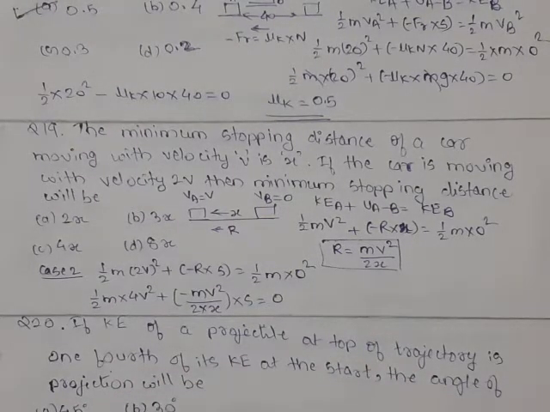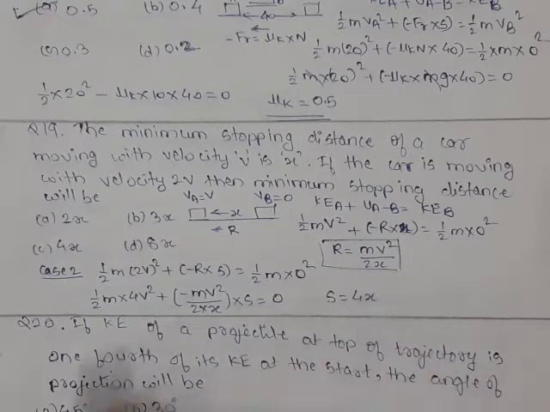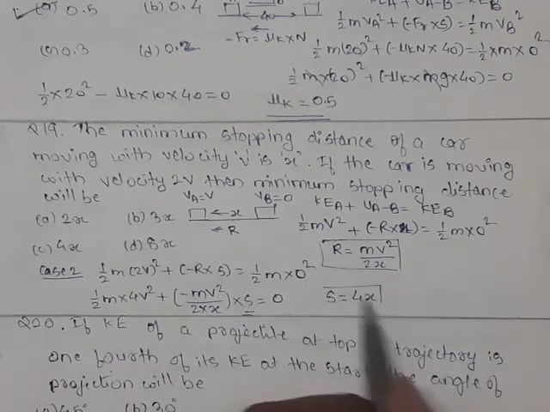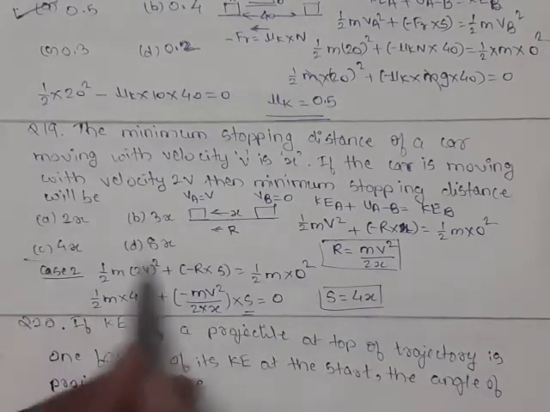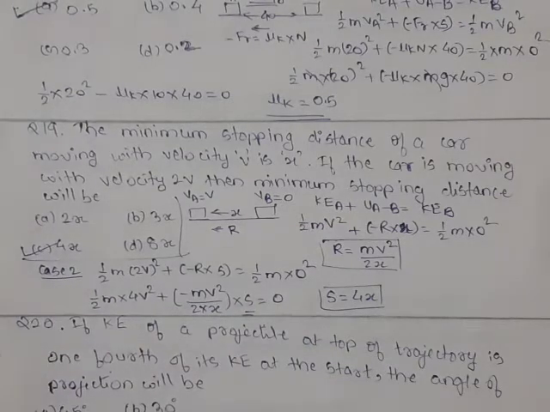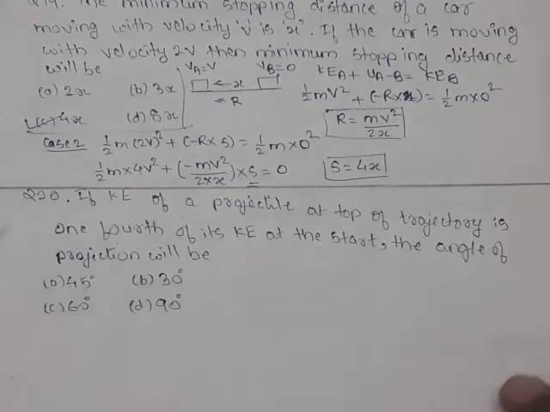Now when we simplify this, finally we get the value of S equal to 4x. So you have to simplify this total term to get the value of the unknown S, which comes to be 4x. Out of the 4 options, option C is correct. That is, the stopping distance when velocity has become 2v is 4x.